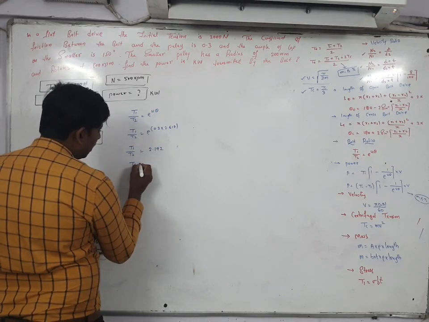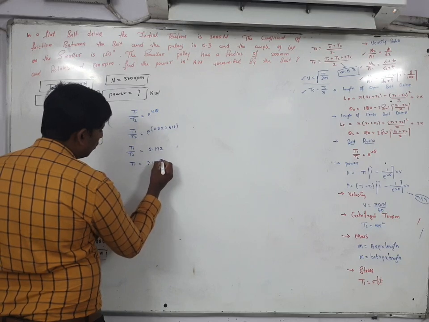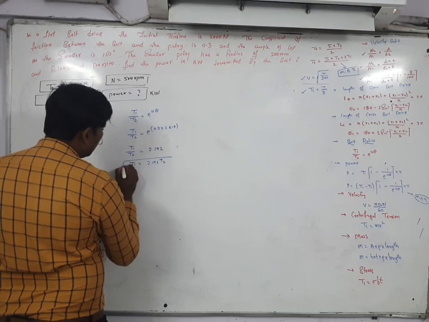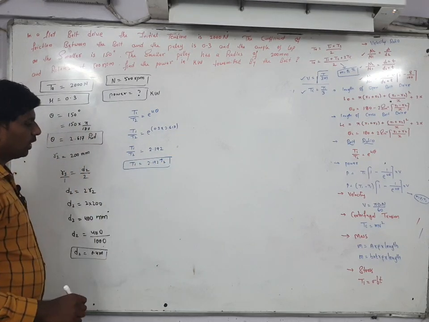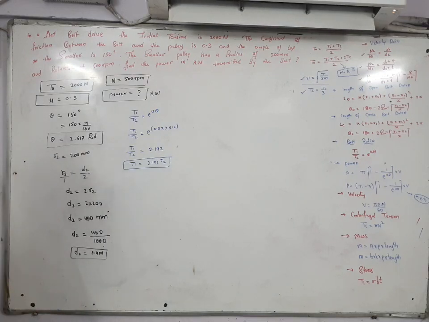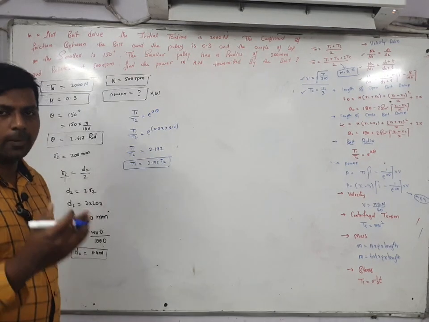So T1 is equal to 2.192 of T2. Now next step, you have to write down the formula for power.